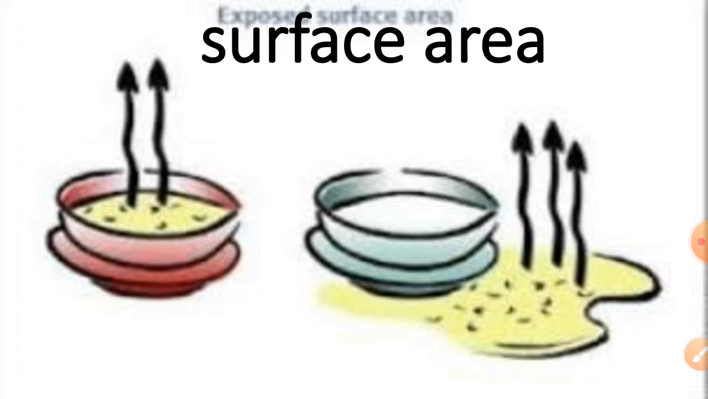Now the third one is the surface area. On increasing the surface area, the evaporation rate increases. You can see here this is the food item and it is out of the bowl. So its evaporation rate is very fast according to this, right? Means when the surface area is exposed, the evaporation rate increases. On increasing the surface area of a liquid, the rate of evaporation increases.